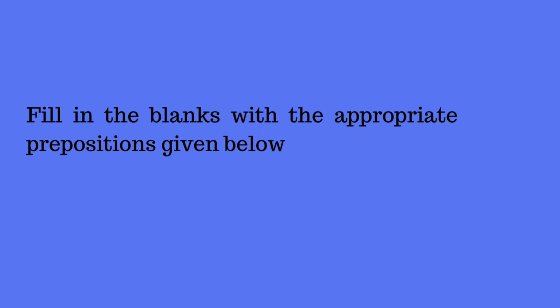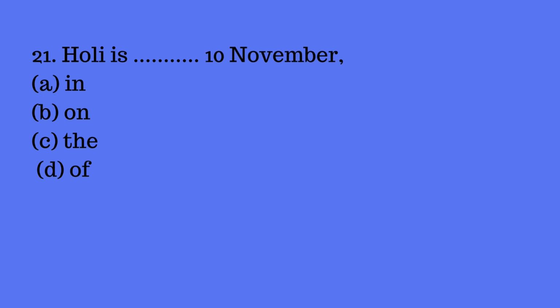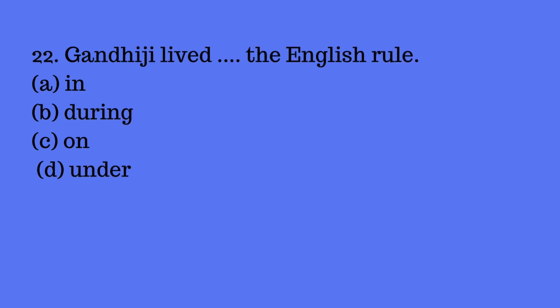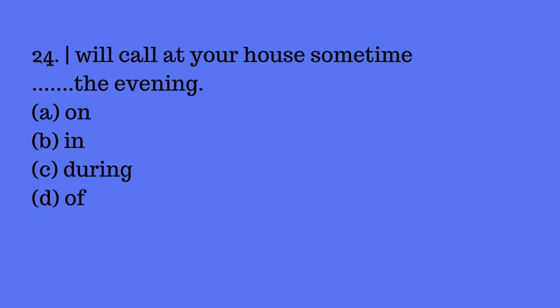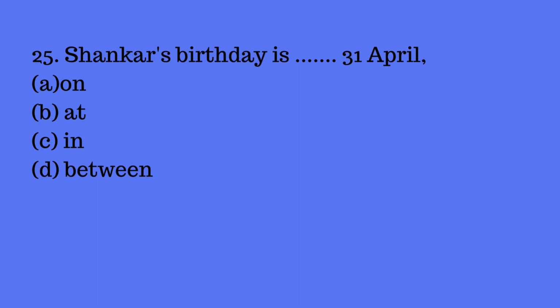Now fill in the blanks with appropriate preposition. Here preposition is the category. First one, Holi is on 10th November. So here it is a date. If it is a particular date, you have to give on. Next, Gandhiji lived during the English rule. Here we are telling the time period. So during. Then they finished work at sunset. Before sunset, we use at. I will call at your house sometime in the evening. Here it is in the evening. Shankar's birthday is on 31st April because 31 is a date.